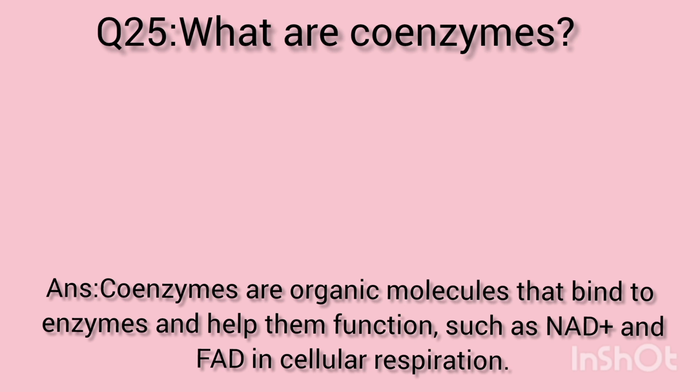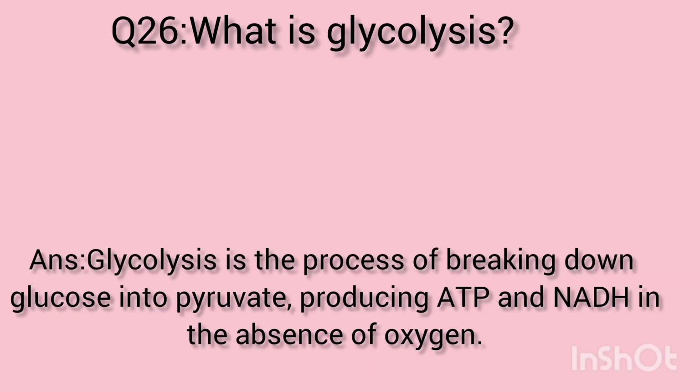Question number 25. What are coenzymes? Answer. Coenzymes are organic molecules that bind to enzymes and help them function, such as NAD plus and FAD in cellular respiration. Question number 26. What is glycolysis? Answer. Glycolysis is the process of breaking down glucose into pyruvate, producing ATP and NADH in the absence of oxygen.